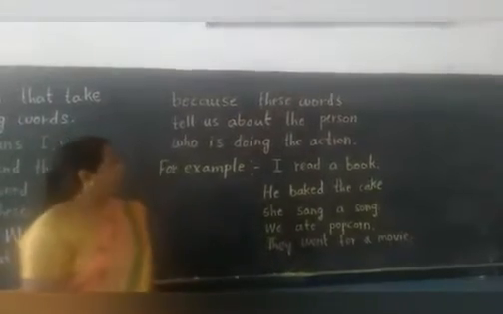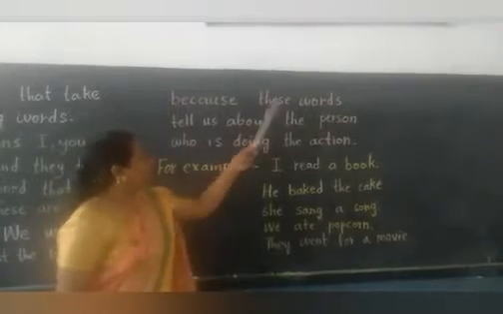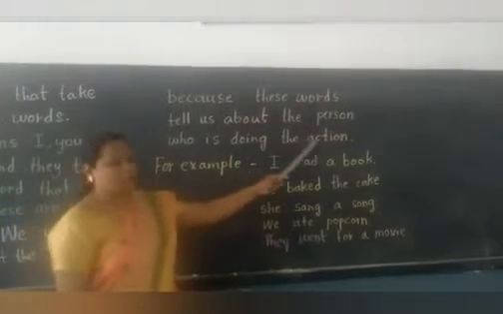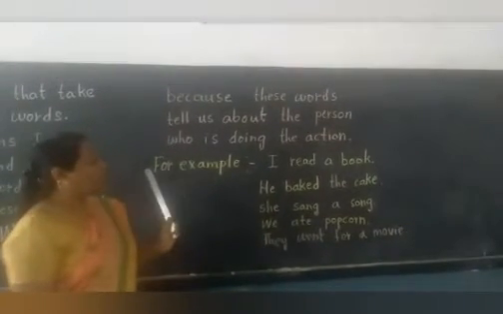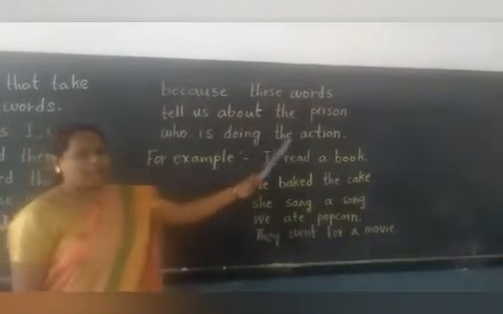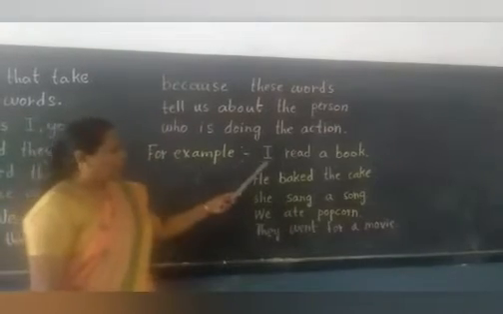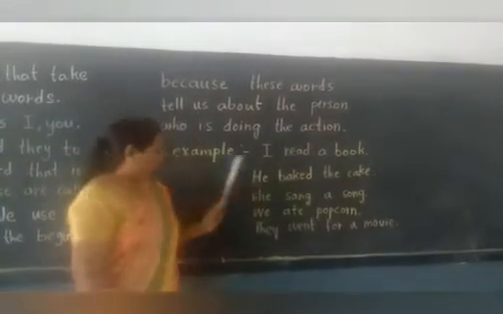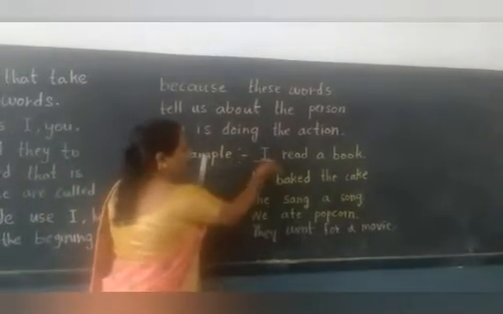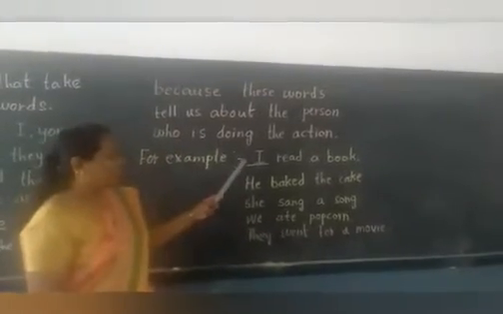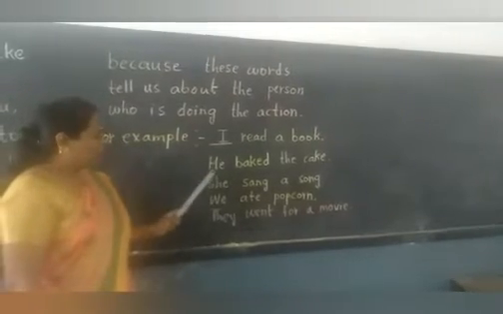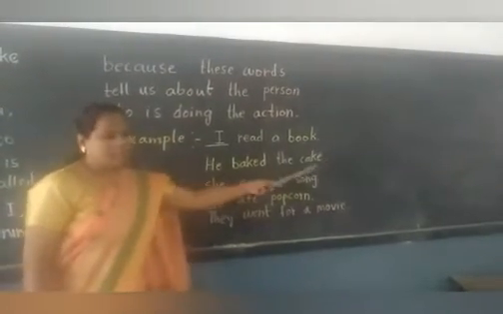We use subject pronouns at the beginning because these words tell us about the person who is doing the action. Subject pronouns, what do they tell us children? They tell us about the person who is doing the action. For example children, I read a book. Here, which one is the pronoun? I is the pronoun. I is a subject pronoun because it is at the beginning and it is telling the action.